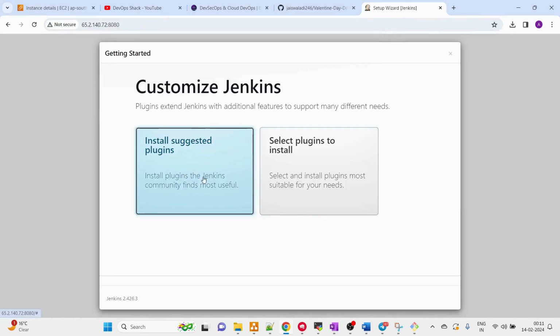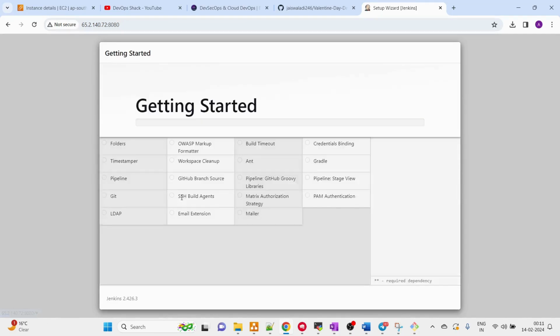And it's going to ask the options. So we are going to select install suggested plugins for the initial setup. Now this may take a little bit of time based on your network speed as well as the virtual machine configuration.